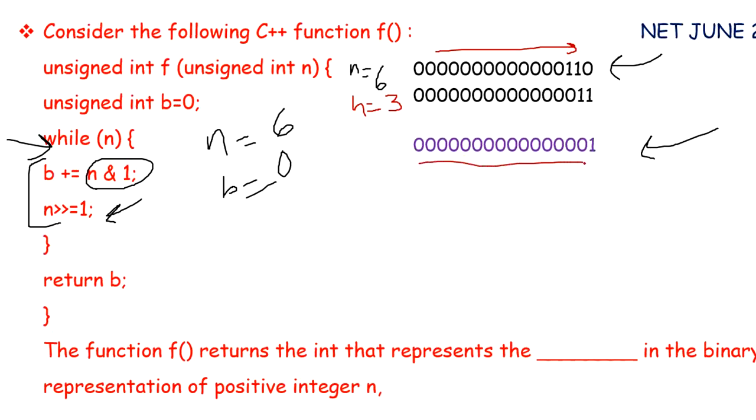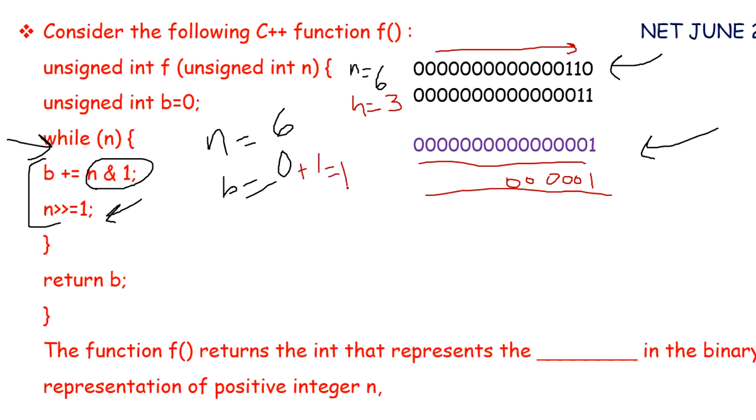Now if we do the AND operation, we will get 1 at the end. So this will be the output of bitwise AND between n equals 3 and 1. Now 0 plus 1 will be 1. So the value of B is 1 at this point.